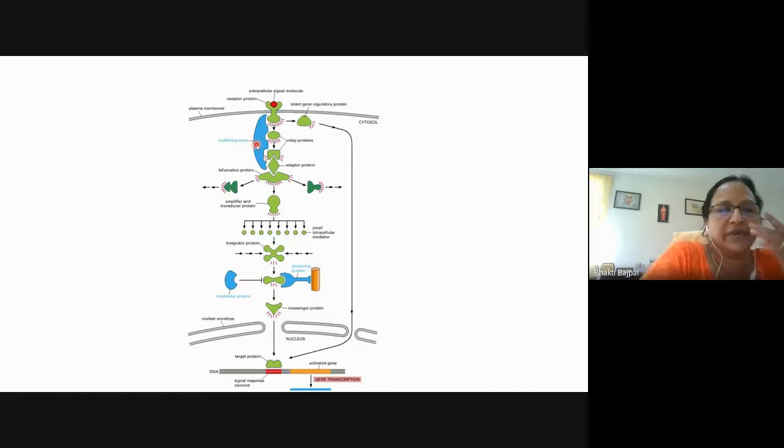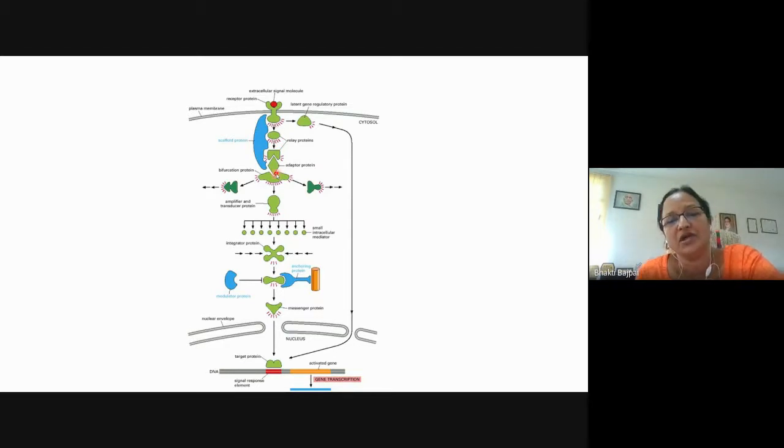Because like I said, many proteins are involved in this. So if they are present at one site, then it will be easy to relay the signal. Scaffold proteins just provide the binding site for various proteins so that the signal can be easily transmitted from one protein to another in a systematic way. So these are called the relay proteins, which are simply transmitting the signal or relaying the signal from one protein to another protein. And they are held together by the scaffold protein.